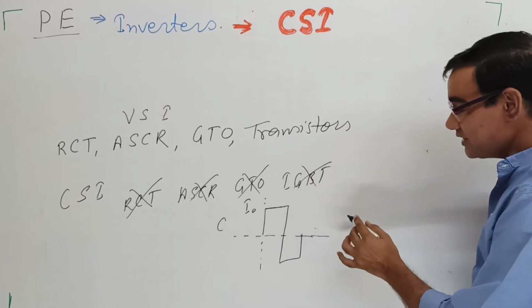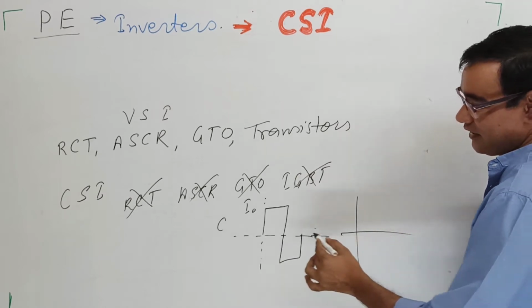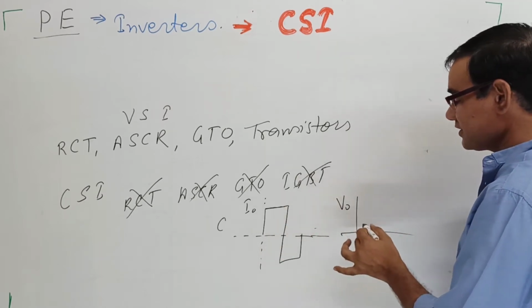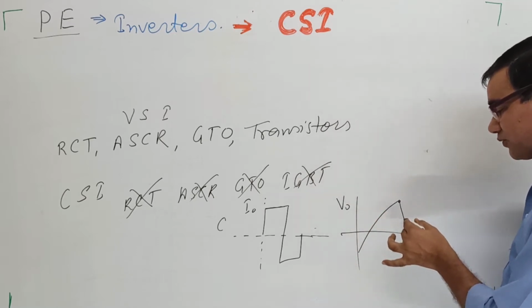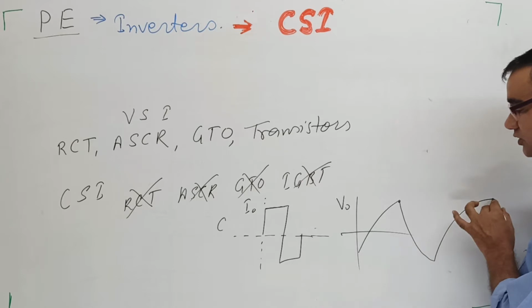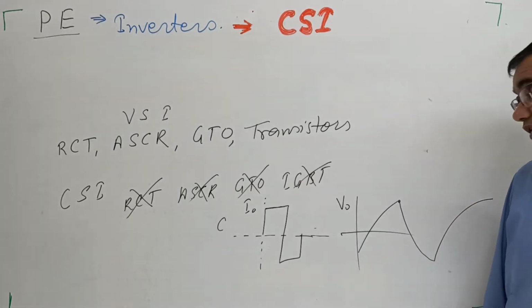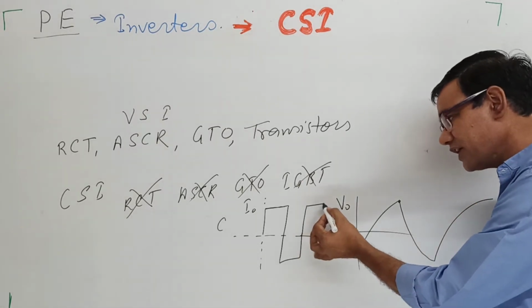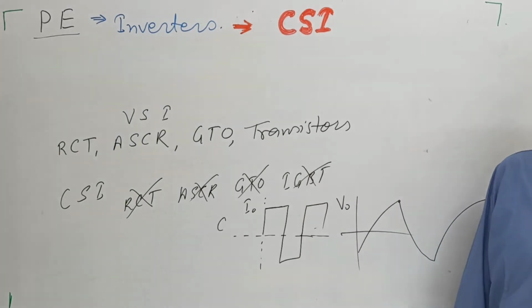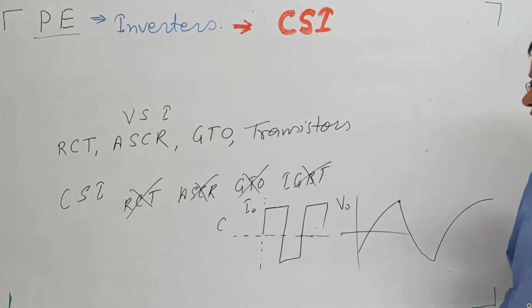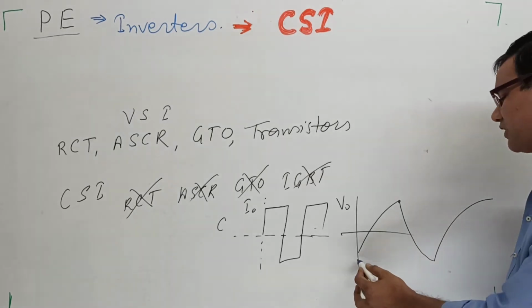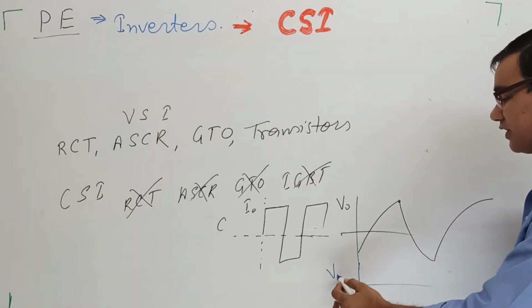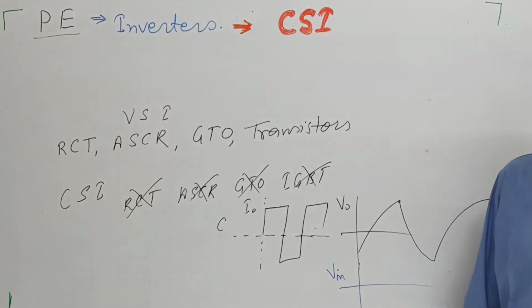But the voltage, you will see the output voltage. The output voltage slowly changes from positive to negative and then negative to positive like this. Not the current, the current is the square one. But we will also see the input side voltage variation.